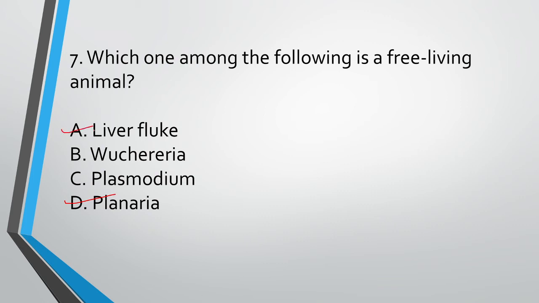See, liver flukes are present in humans, and option B is also present in humans. They live in humans. And Plasmodium is a unicellular eukaryote, transmitted by blood feeding insects. And option D is a unicellular organism, Planaria, and it is present in a freshwater environment. They live in freshwater. So option D, Planaria, is correct.